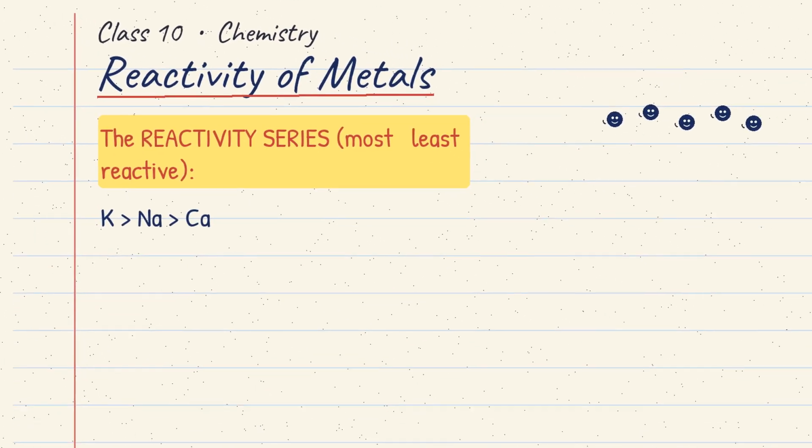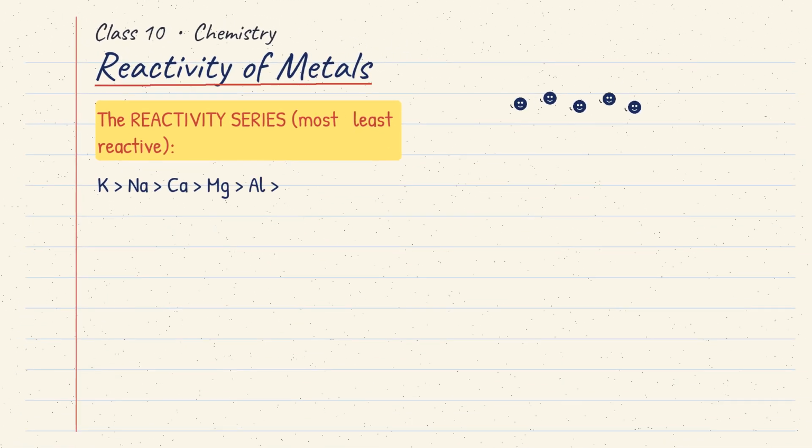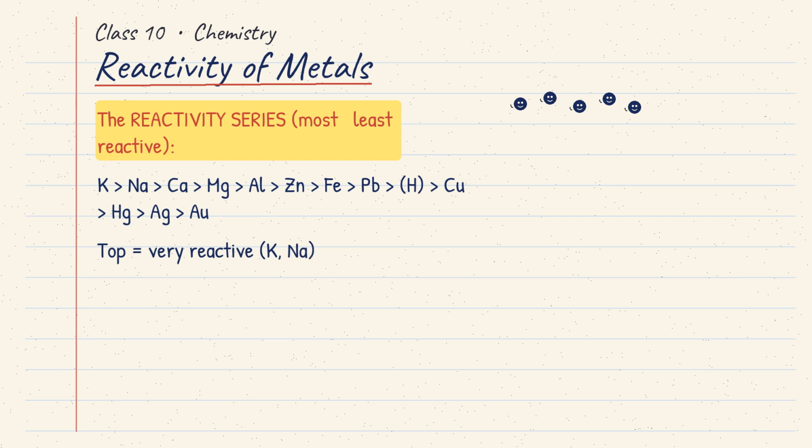Potassium, sodium, calcium, magnesium, aluminium, zinc, iron, lead, then hydrogen, then copper, mercury, silver, and gold. The metals at the top, like potassium and sodium, are very reactive. The ones at the bottom, like silver and gold, are the least reactive, which is why gold jewelry stays shiny for years.